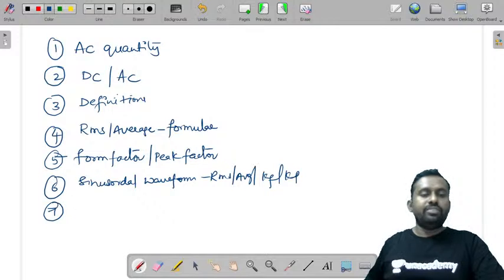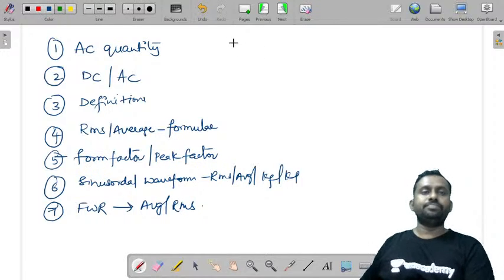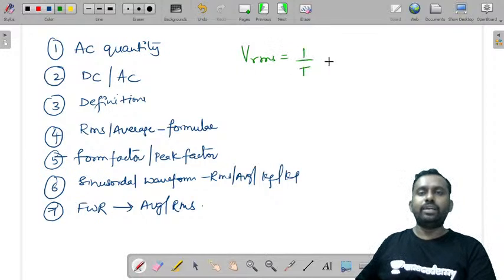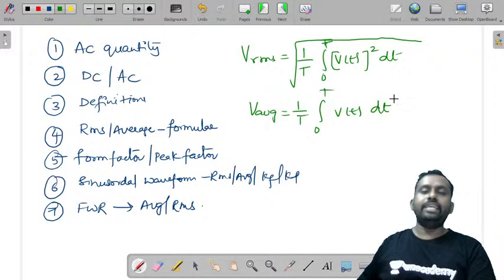Then we solved for the full wave rectifier average and RMS values. So you have to remember that Vrms is equal to root over 1 by T integral 0 to T of v of t whole squared dt, and V average is equal to 1 by T integral 0 to T of v of t dt.